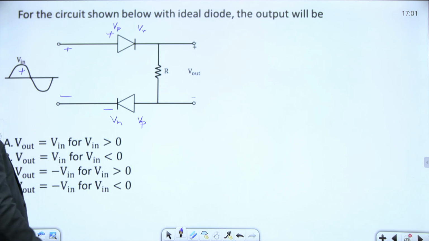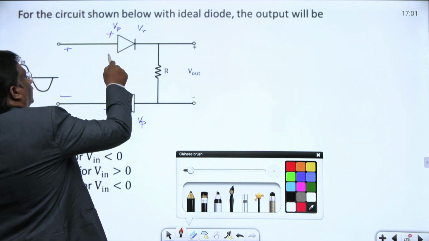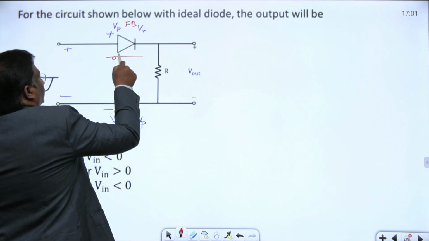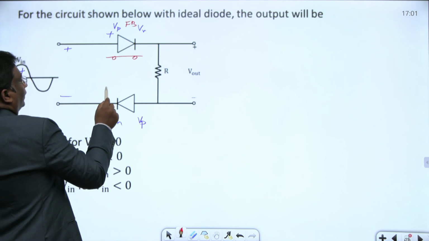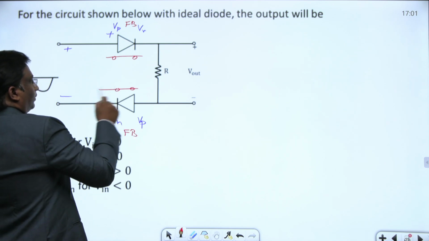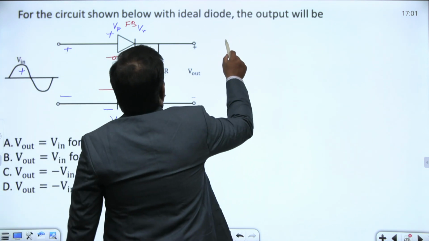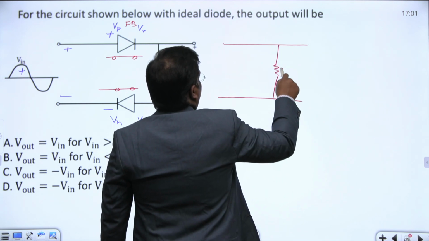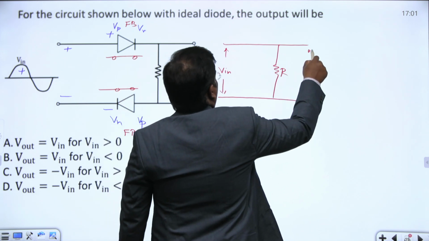For the first diode, the top diode, the anode voltage is more positive, so this acts as forward bias. In forward bias, a diode acts as a short circuit. Here also the cathode voltage is less, connected to negative, so this is also forward bias, and this diode also acts as a short circuit. How does this circuit look? This is how it looks. Whatever the R may be, whatever the input I am giving, we'll get the same output here, V out.